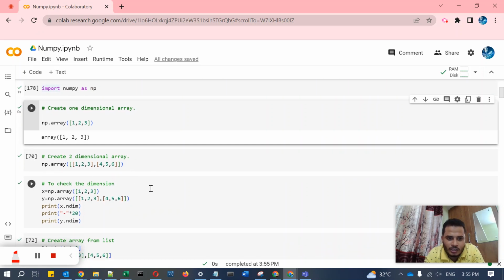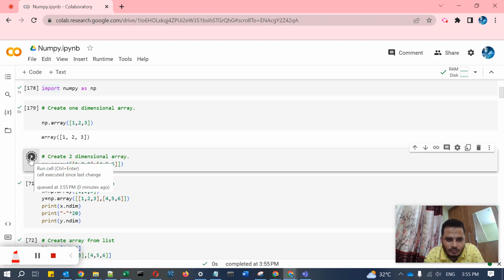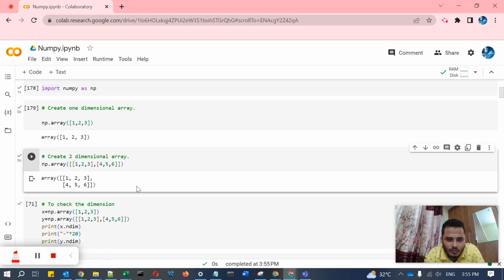Then how can you create a two dimensional array as well? You have to mention two lists, or any kind of Python data type, like tuples also can be passed.